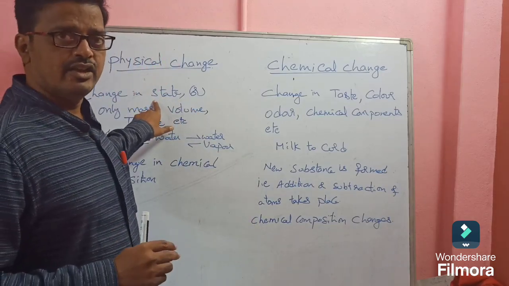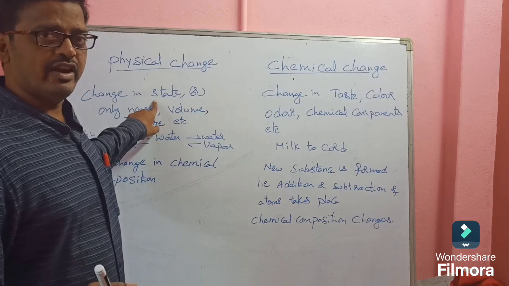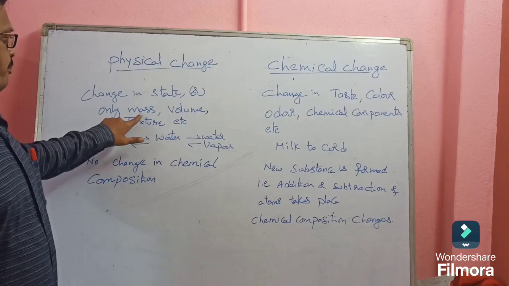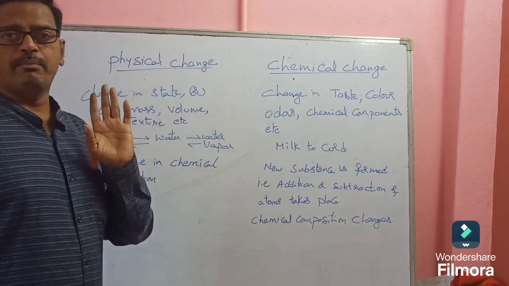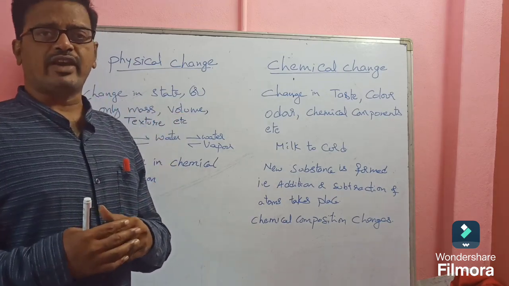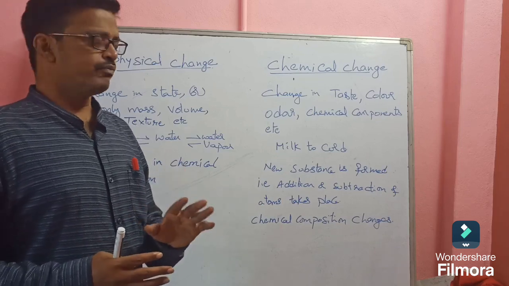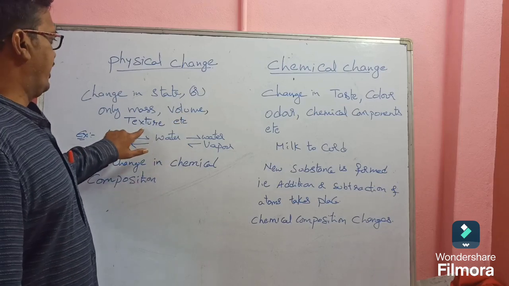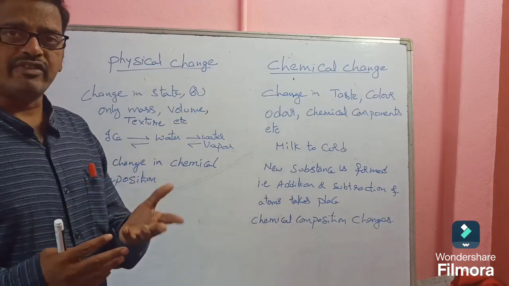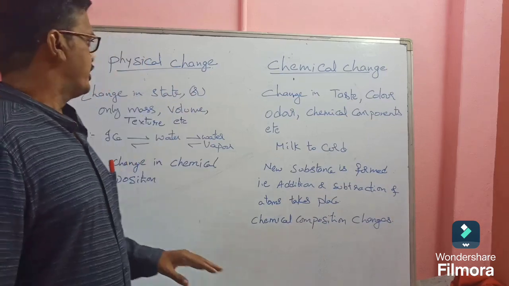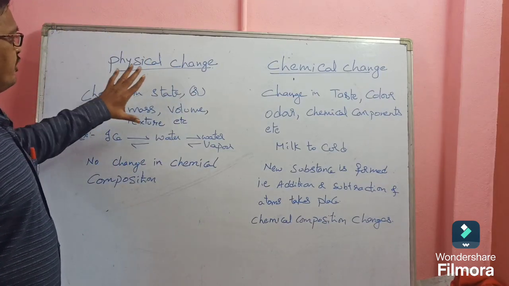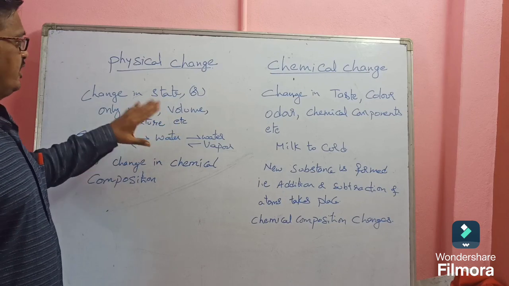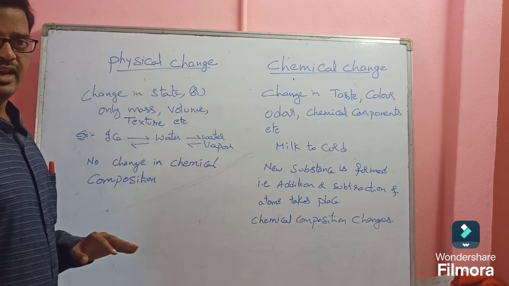Only the change happens in physical state. So what is meant by physical state? Whether the given substance is solid, liquid or gas. And mass: if there is a change in mass, we consider it a physical change. And volume. Volume means three-dimensional. And texture. Texture means softness or hardness. So if there is any change in properties like state, mass, volume, texture, etc., the change is considered as physical change.